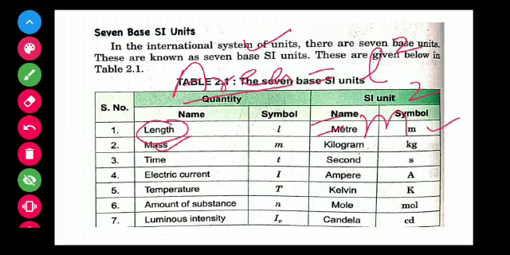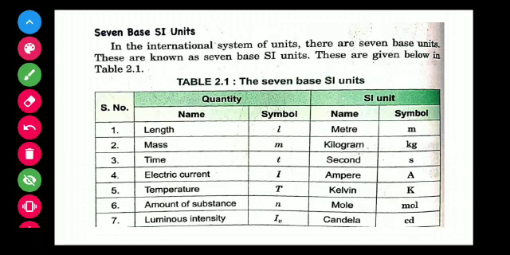Therefore the unit of area is meter square. Area is a derived unit and length is a fundamental unit. The derived units are those units which are derived from fundamental units. Another example of a derived unit is volume. Volume is equal to L cube, that is length into breadth into height.